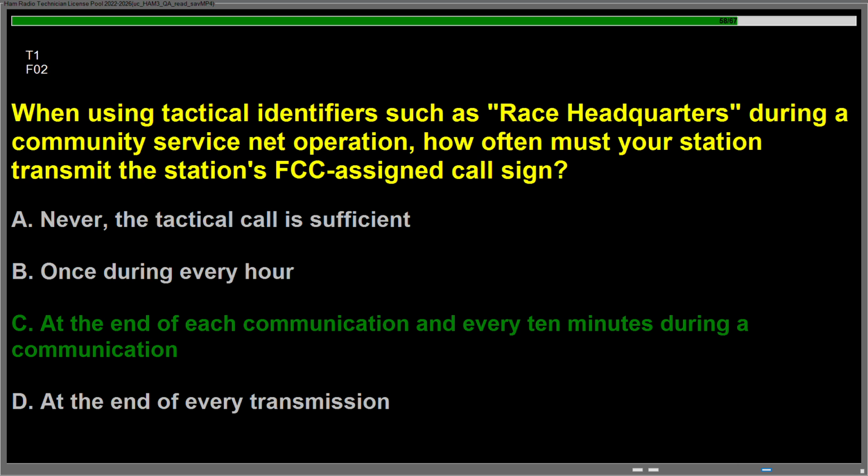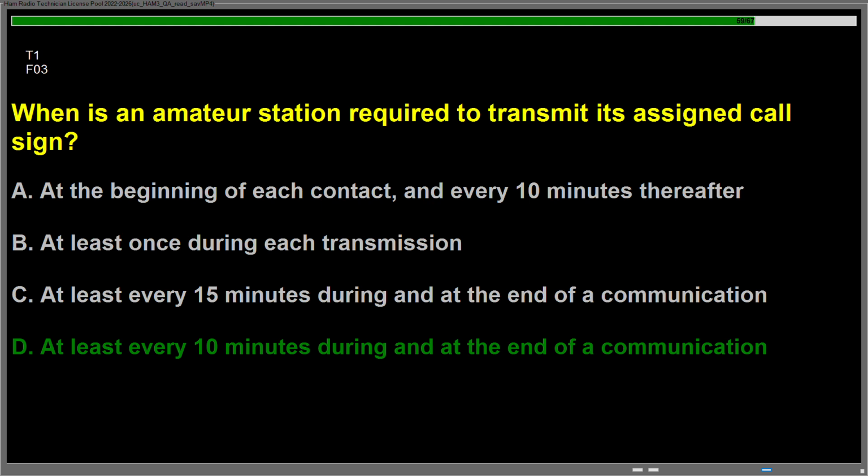Question Foxtrot 02, when using tactical identifiers such as race headquarters during a community service net operation, how often must your station transmit the station's FCC assigned call sign? Answer is C. At the end of each communication and every 10 minutes during a communication. Question Foxtrot 03, when is an amateur station required to transmit its assigned call sign? Answer is D. At least every 10 minutes during and at the end of a communication.